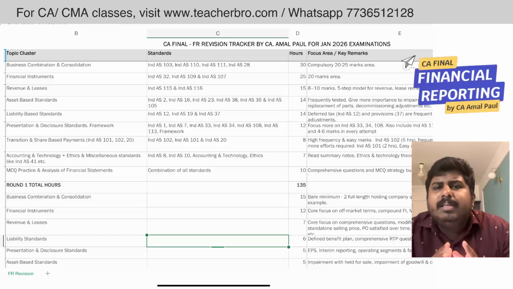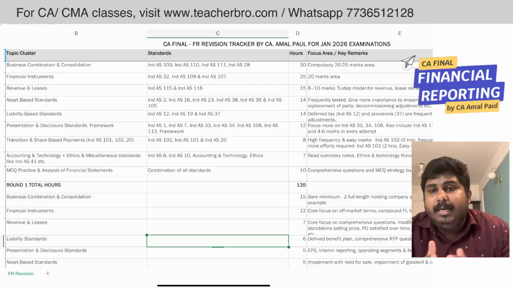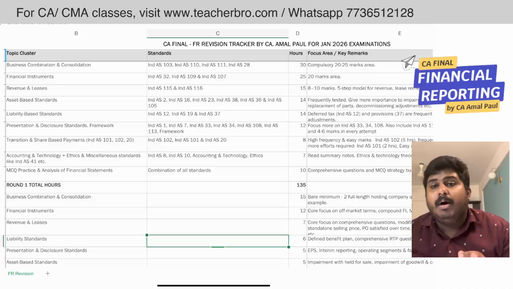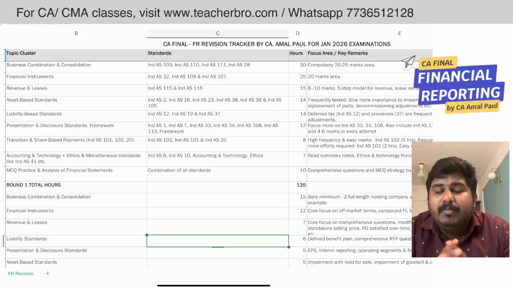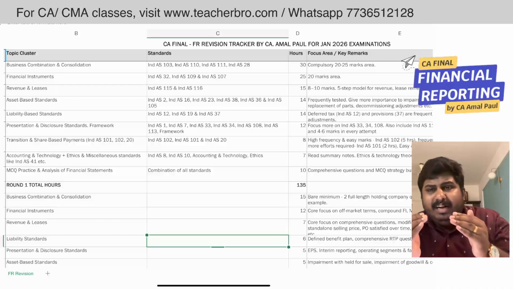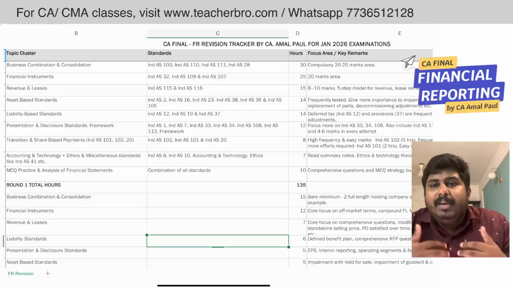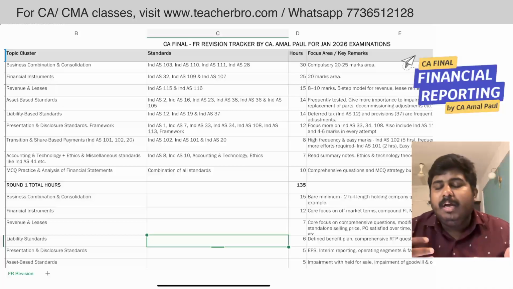And thereafter there is the revenue standard. Earlier, under the old syllabus, that is the syllabus prior to May 2024, they were asking questions to the tune of 10 to 16 marks from this standard alone. Whereas in the new syllabus, its weightage has been reduced a little. You get a 6 or 7 marks question from this area, not even 10 marks. And then there are the Leases standards.